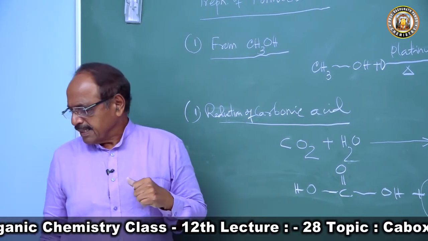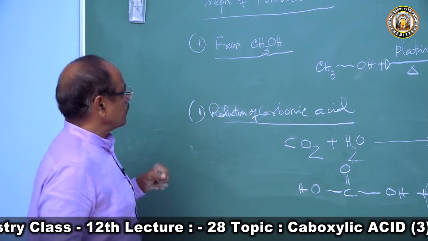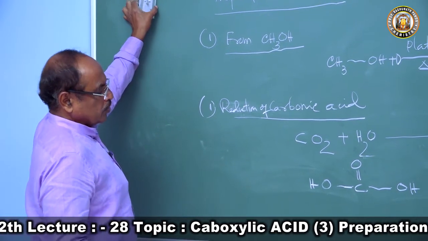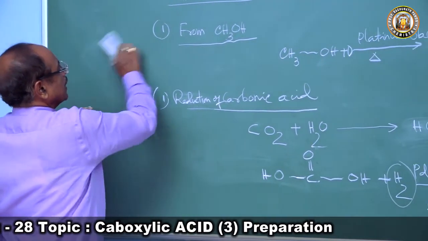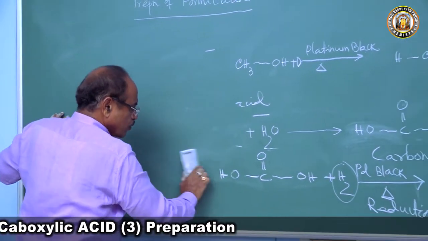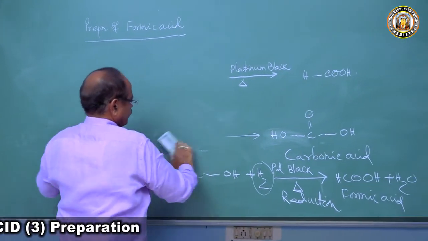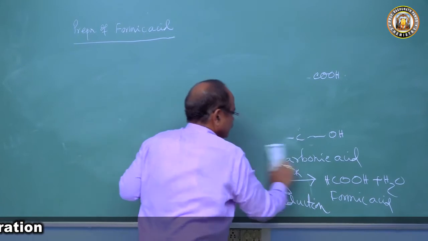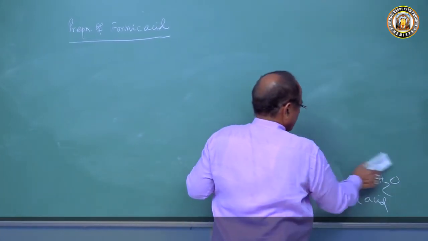Now third method, we can get it from hydrogen cyanide. Also we can get it, and very useful will be chloroform. Hydrolysis of chloroform is the third method we can take.